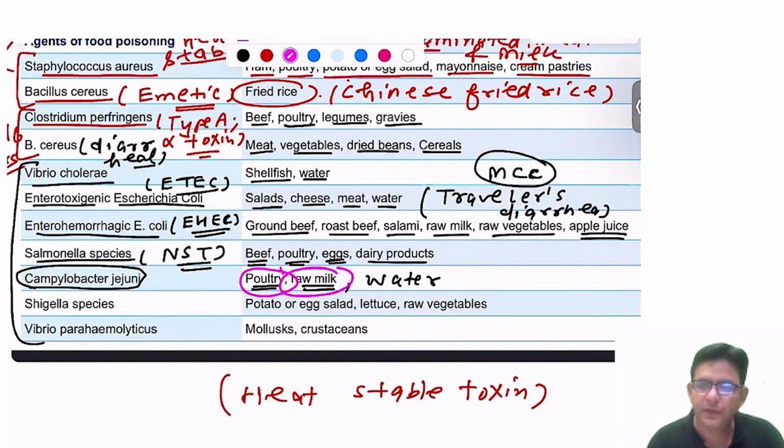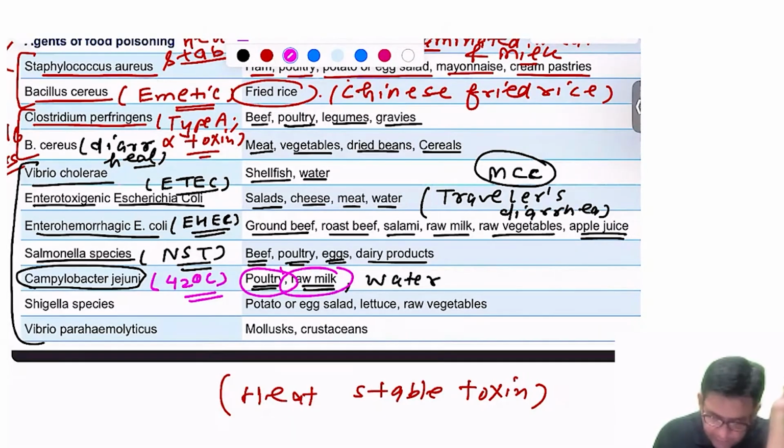The poultry bird products, that is the eggs and all, along with all other products of poultry. That also associates with what? Campylobacter jejuni. Suppose a question comes regarding the MCQ of Campylobacter jejuni. You should remember that this is the only organism which loves to grow at 42 degrees centigrade. I'm just telling you because it might come in the form of some MCQ.